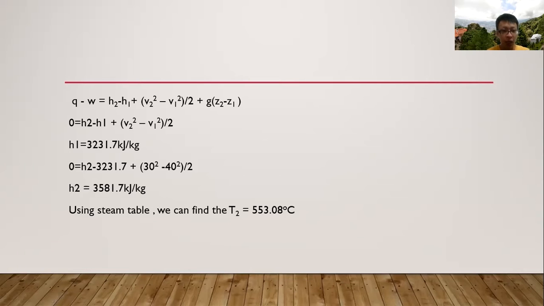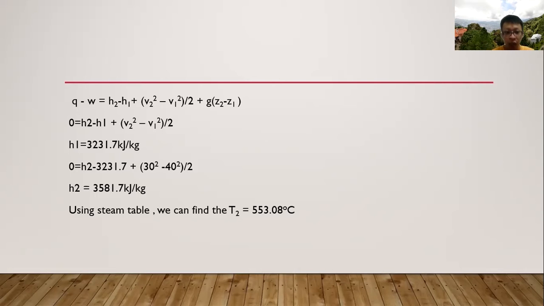So as in the question, it's adiabatic conditions, so Q will be 0, and there's no work done, so W is 0. Also there's no change in elevation, so Z2 minus Z1 will be 0. So the equation will be 0 equals H2 minus H1 plus (V2 squared minus V1 squared) divided by 2. So we found that the enthalpy H1 of the steam at that condition is 3231.7